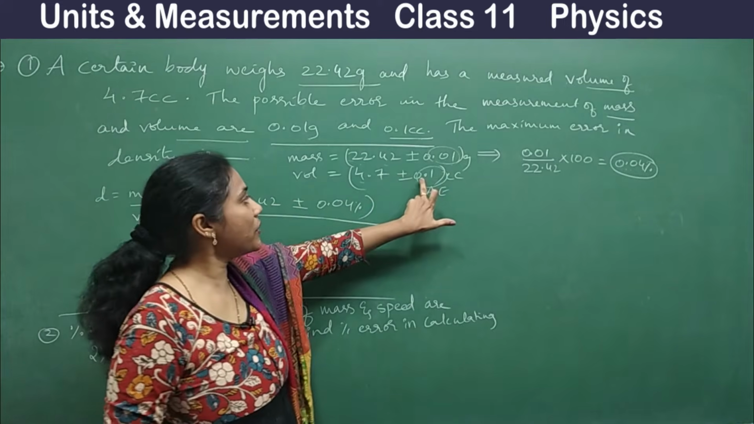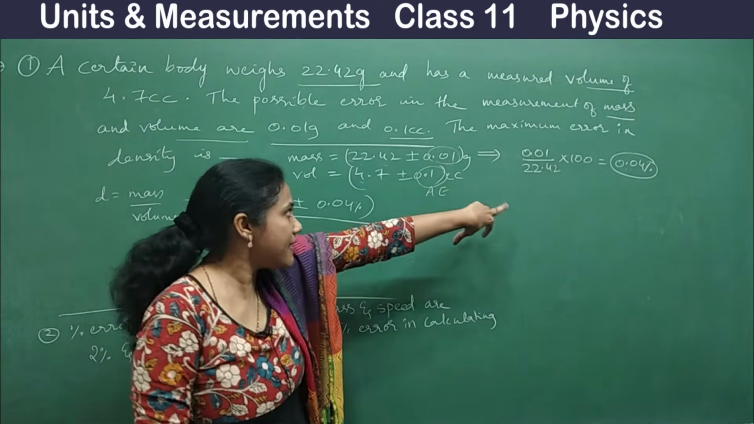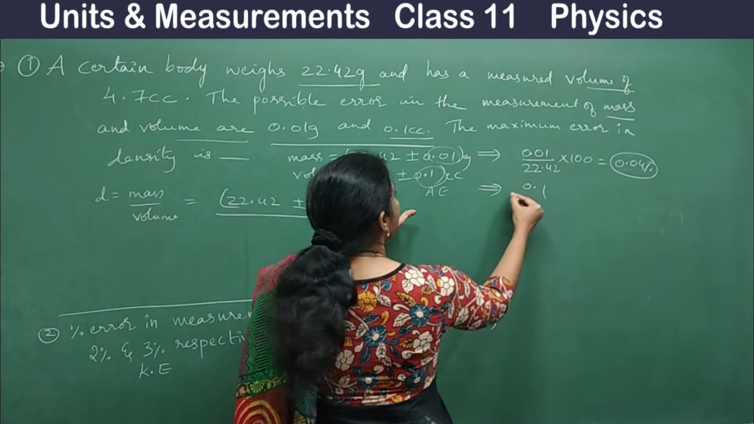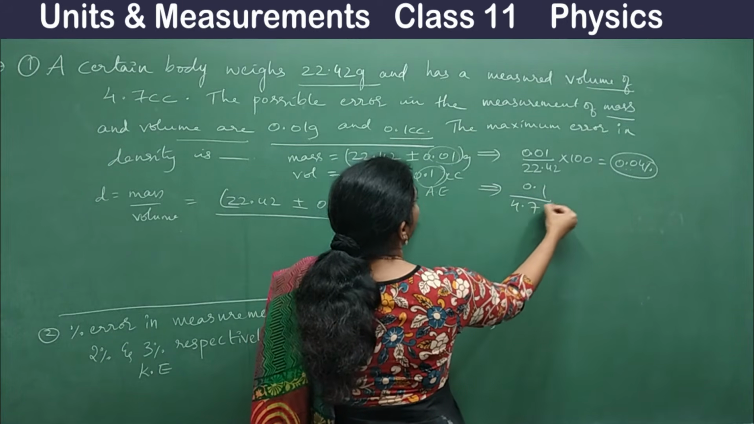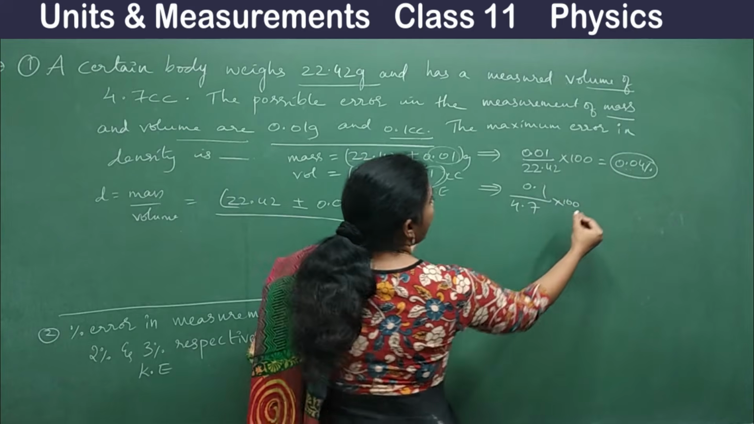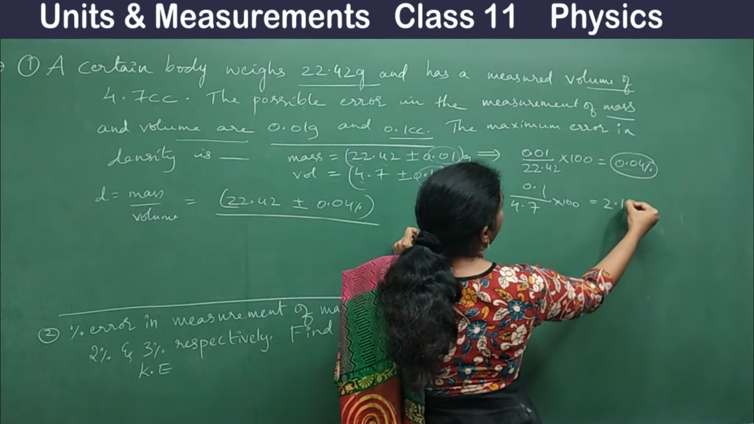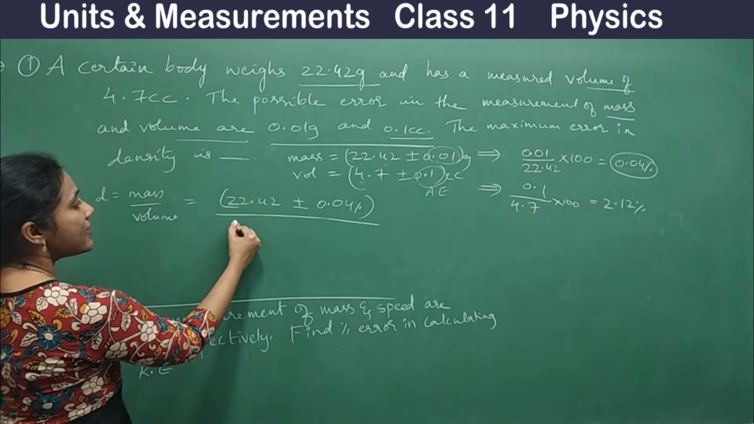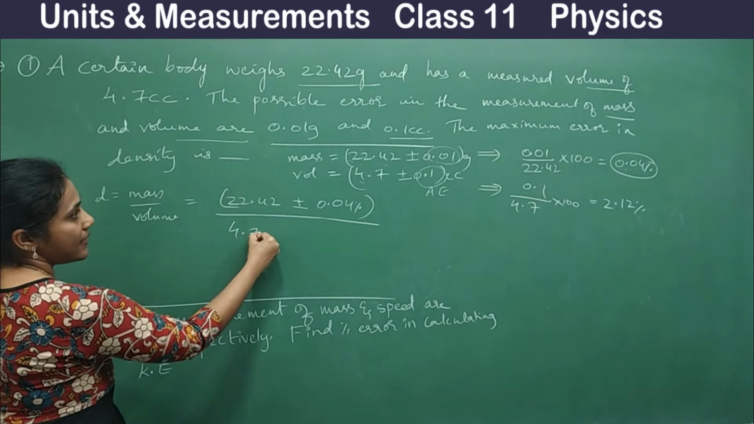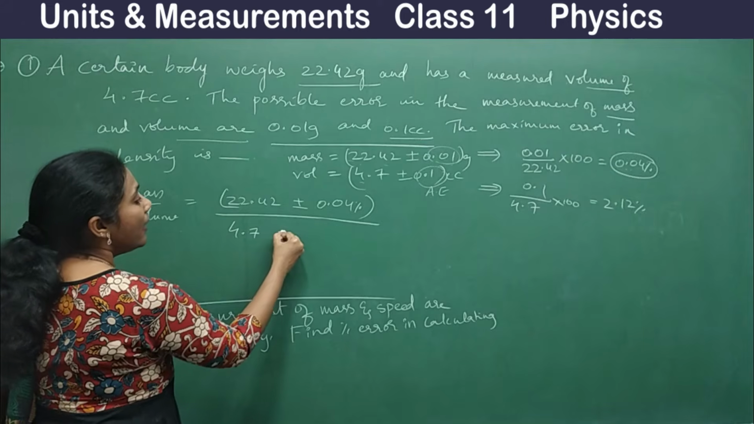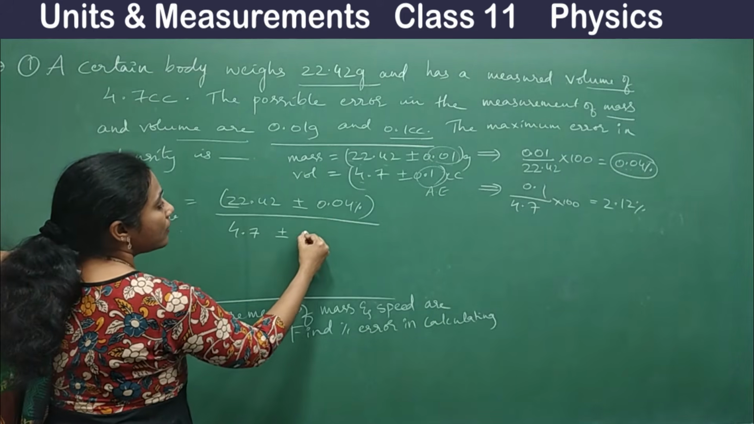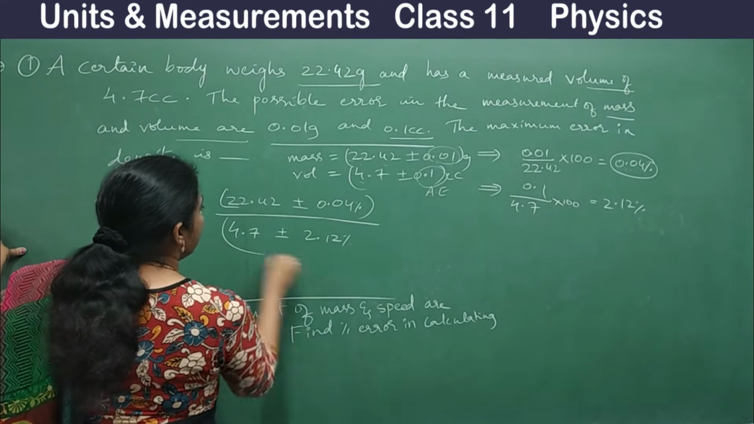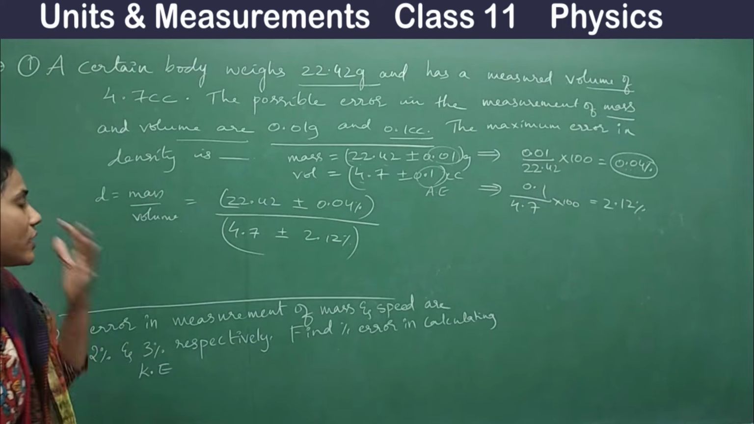So you are not supposed to take 0.1 as error. Convert this into percentage error. How do you do that? 0.1 divided by 4.7 into 100. So you will be getting 2.12%. Okay. So what is the volume I will consider here? 4.7, plus or minus 2.12%. Okay. So now just what you have to do.